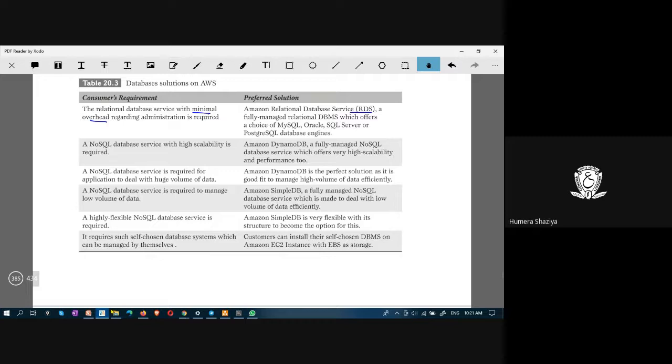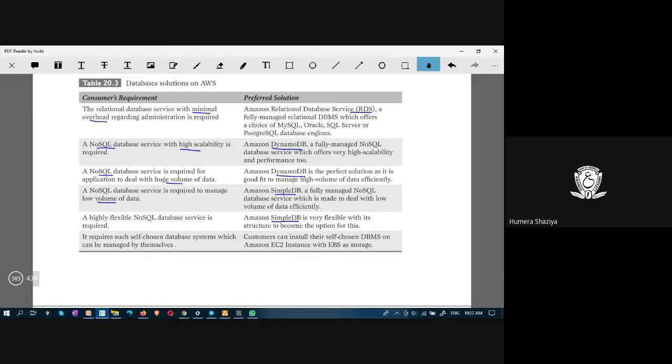A NoSQL database service with high scalability is required: the solution is DynamoDB. A NoSQL solution required to deal with a huge volume of data: again, DynamoDB. A NoSQL database service required to manage a low volume of data: it is SimpleDB. A highly flexible NoSQL database service is required: go for SimpleDB. It's quite flexible.